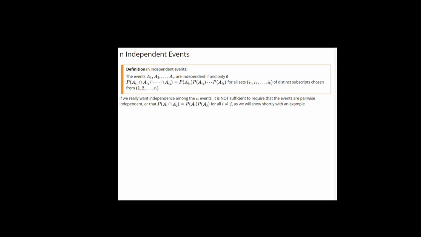For independence among n events, it's not in general sufficient that they be independent in pairs, or pairwise independent. In other words, if I pick any 2 of them, Ai and Aj, the probability of Ai intersect Aj is equal to the product of their probabilities. We'll show you an example of why this is insufficient for full independence in a few minutes. If we only have pairwise independence, 2 of these events may in effect gang up and provide information about, say, a third event, contradicting the usual notion of independence.